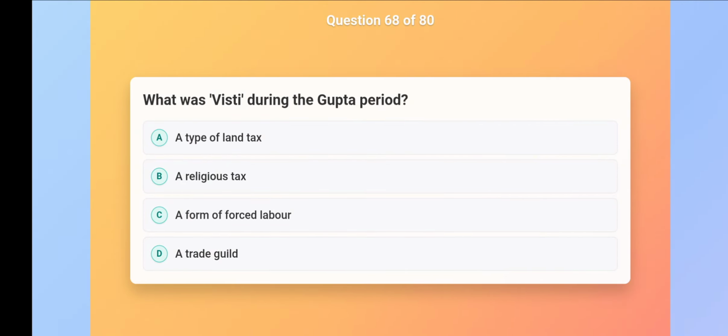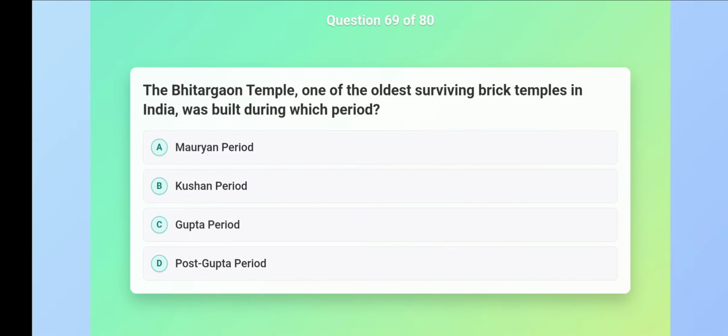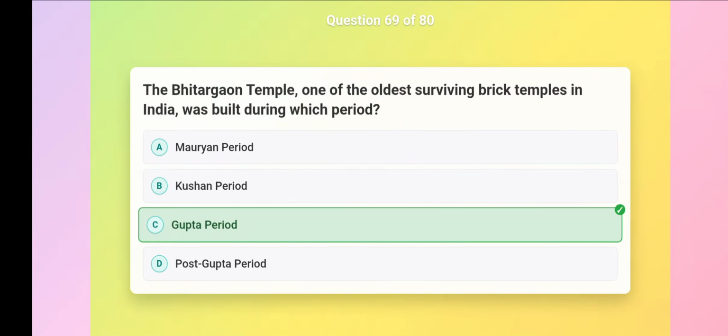What was Visti during the Gupta period? A form of forced labor. The Bhitargaon temple, one of the oldest surviving brick temples in India, was built during which period? Gupta period.